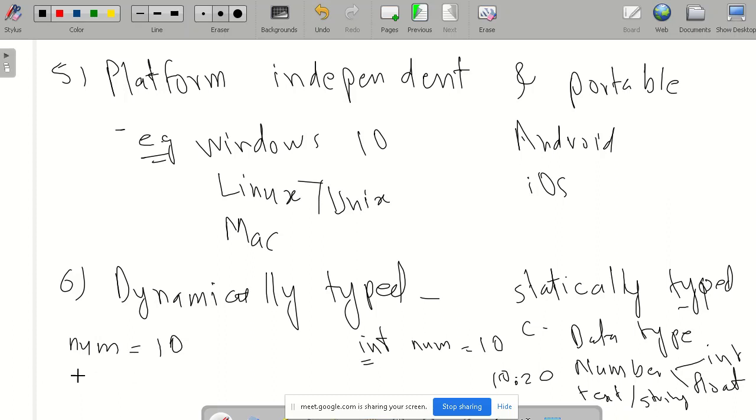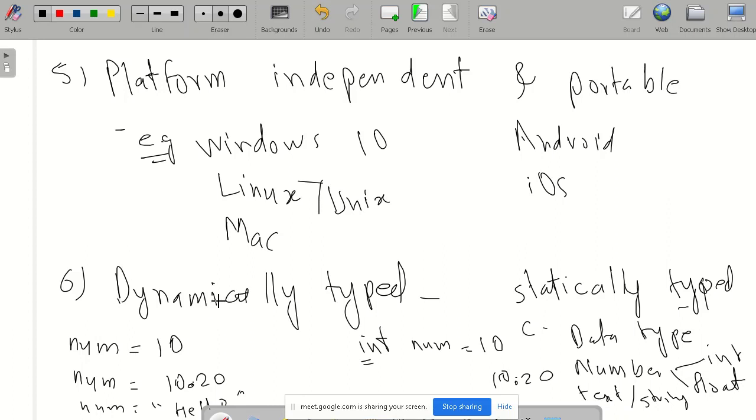Also, if we give num is equal to 10.20, it is a float value, it will take it without any error. Or we can give num is equal to hello. Hello is string or text data. So this is an advantage, and there is a disadvantage also, but for now it is an advantage.